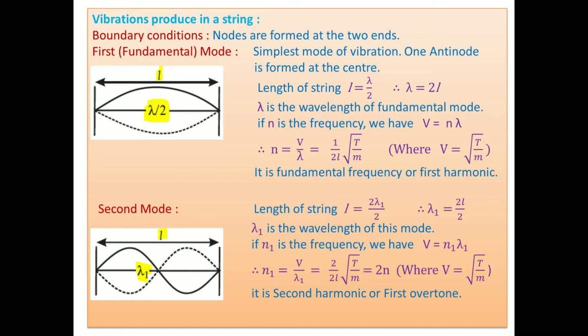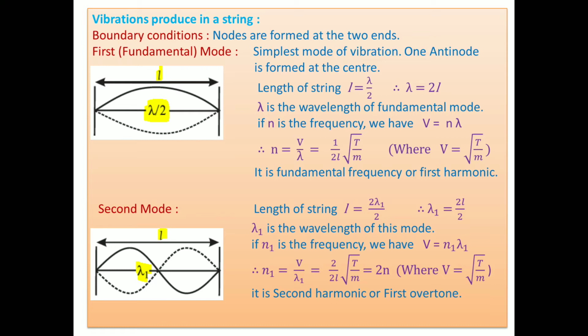In the first figure, look here, nodes are formed at the ends and only one antinode is there. This is the simplest way a string can vibrate. It is called the fundamental mode of vibration of the string. Suppose L is the length of the string, and in the fundamental mode only one loop is there. You know that two loops mean wavelength lambda, and one loop means lambda by 2, the distance between two nodes at the ends.